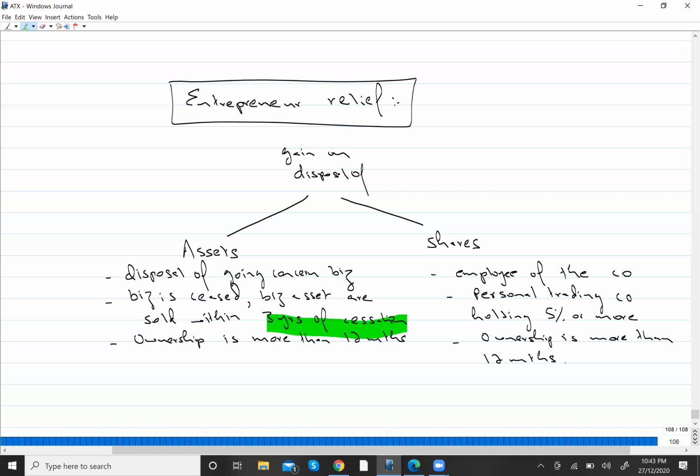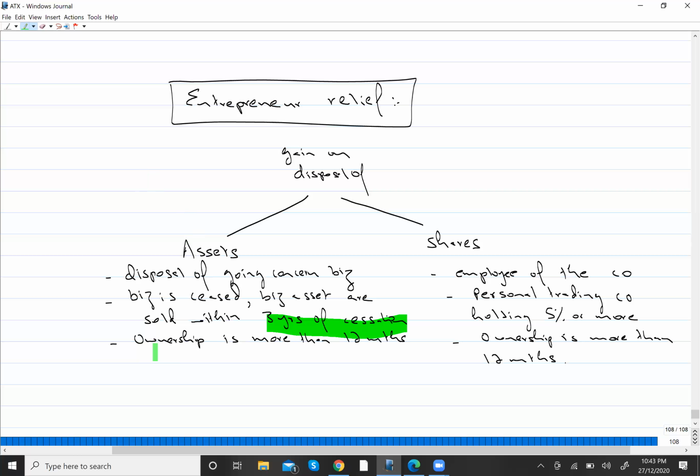If I'm selling an ongoing business, even on that, ER relief will be available. Secondly, it could also be the case that my business has ceased. The rule is that assets must be sold within 3 years of cessation. Even then you will receive the ER relief. So either you sell an ongoing business, or I cease my business and then sell it.